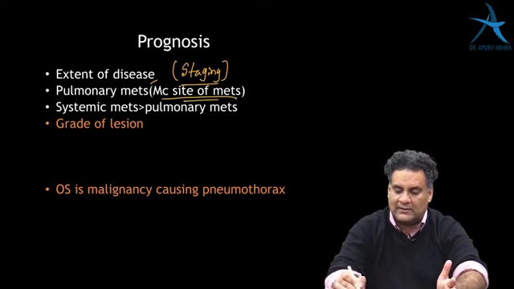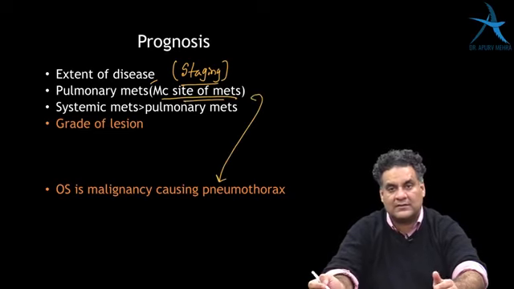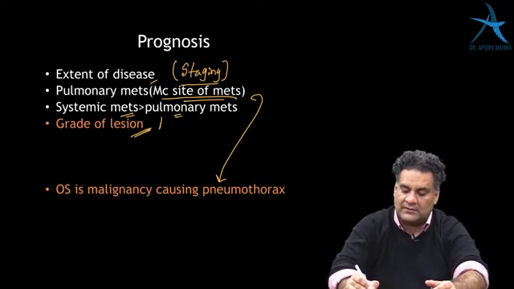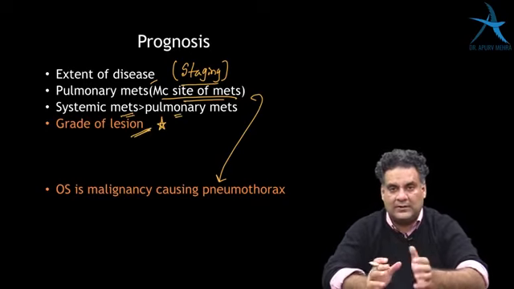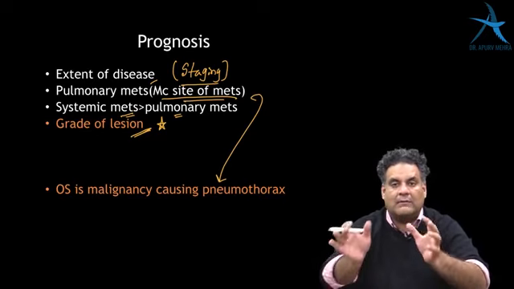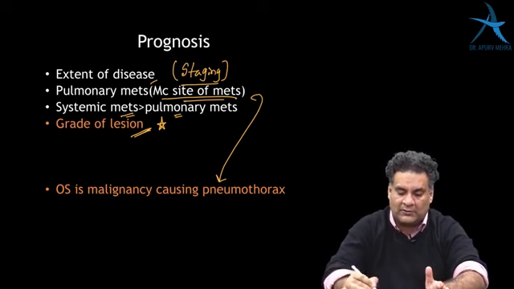Most common site of metastasis is pulmonary, which can also cause pneumothorax. Systemic mets are even poorer than pulmonary, and grade of a lesion is significant. It is treated by neoadjuvant chemotherapy followed by surgery followed by adjuvant chemotherapy. And the most important drug for osteosarcoma is methotrexate.